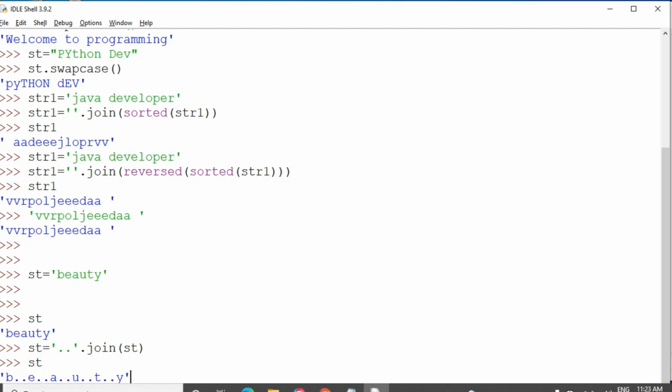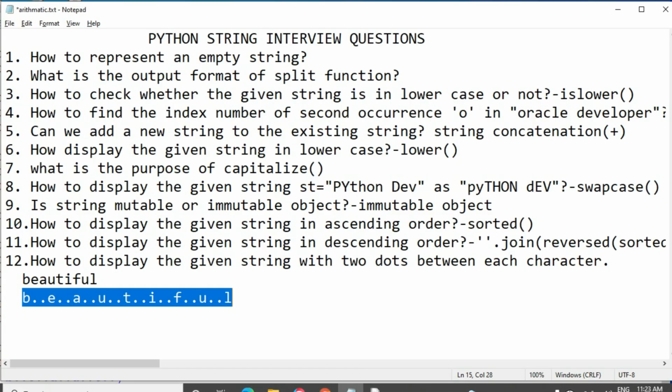Okay, double dots, double dots. This is our required string format. We got our required format.